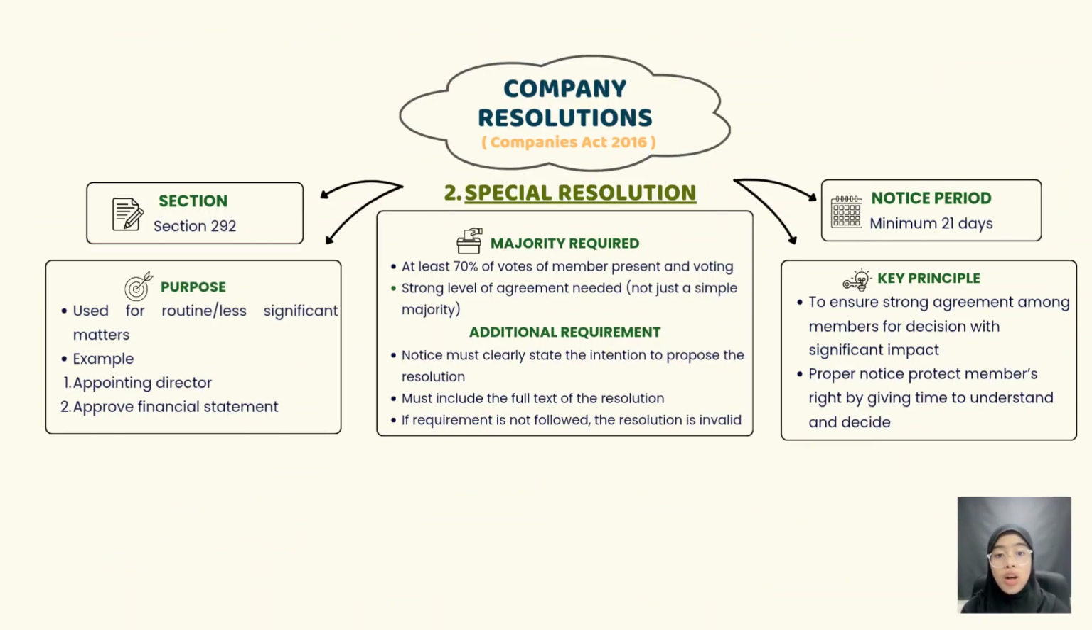In conclusion, an ordinary resolution is mainly for routine decisions with a simple majority, while a special resolution is for major decisions that require stronger approval from members.